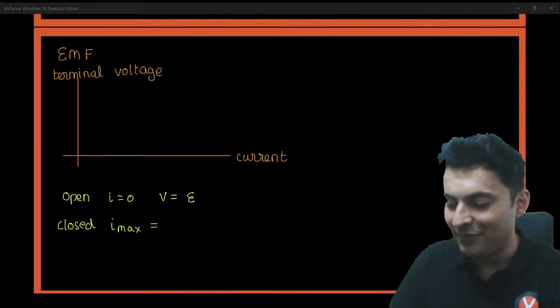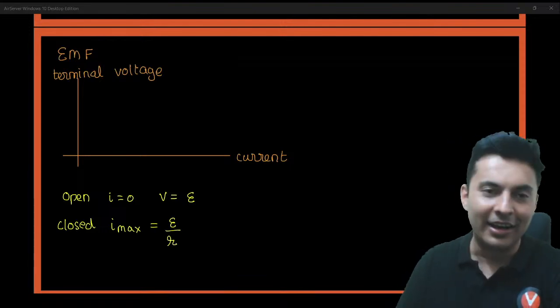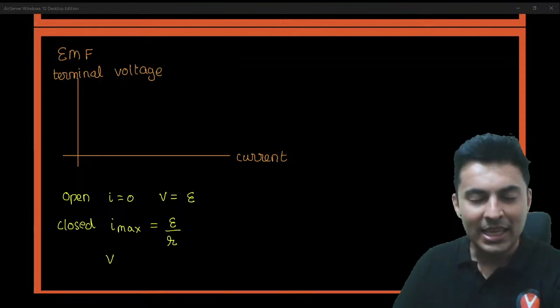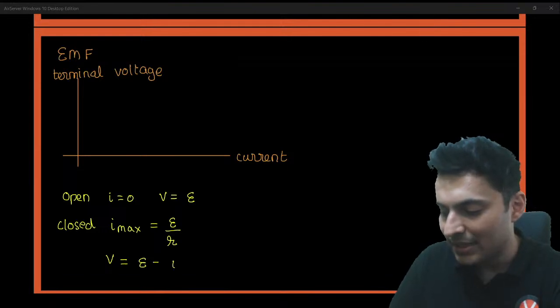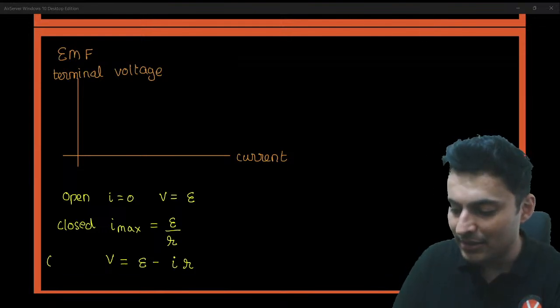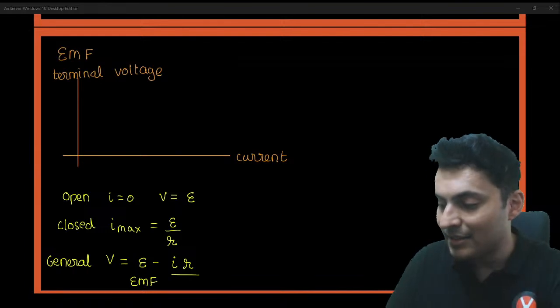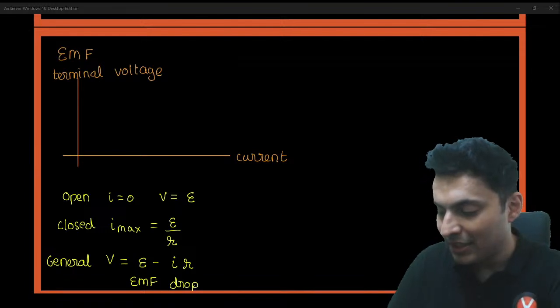In fact, that current will be just the EMF by R, the maximum current that you will get. And the terminal voltage in general is E minus Ir. E is the EMF, and Ir is the voltage drop due to internal resistance.